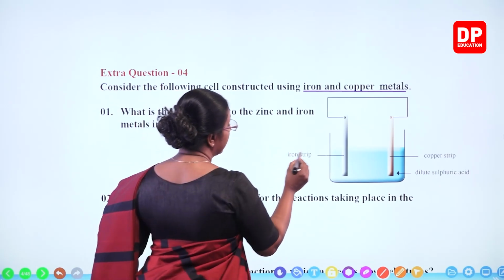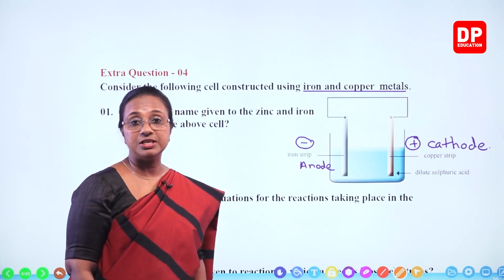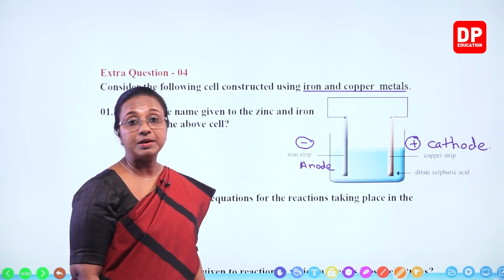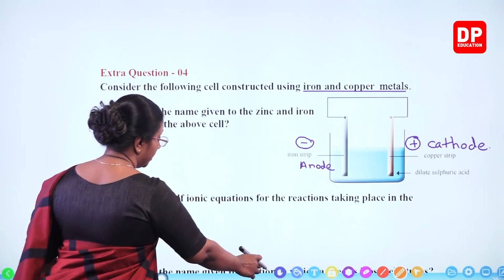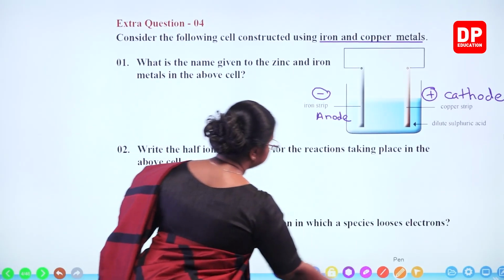So here the iron strip is negatively charged and it is the anode, and the copper strip is positively charged and is the cathode. So these are the things you all have to remember in relation to this electrochemical cell: iron and copper as the electrodes. Now, if we look at the questions given to us.